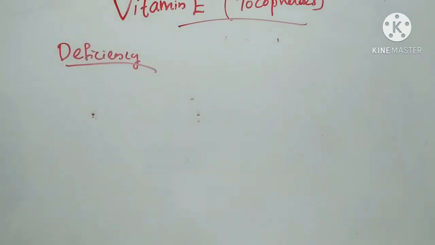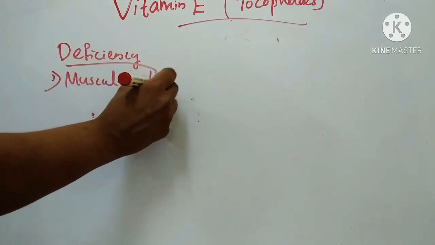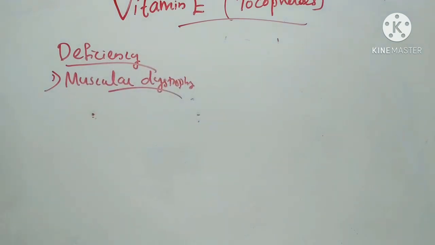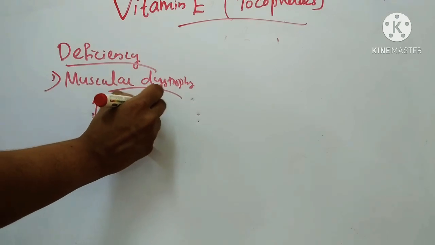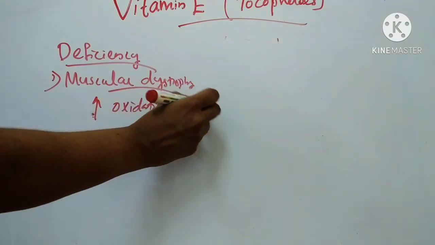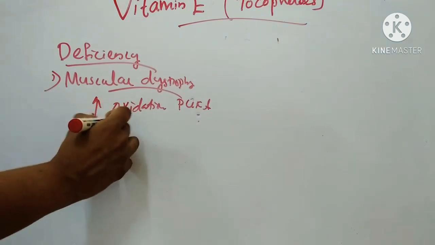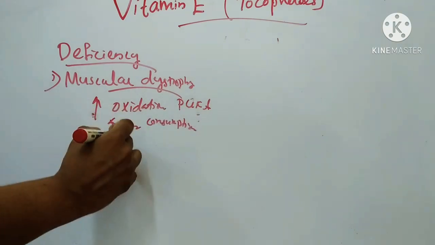Deficiency. First one is muscular dystrophy. Vitamin E deficiency leads to increased oxidation of polyunsaturated fatty acids in the muscle with a consequent rise in oxygen consumption and peroxide production.